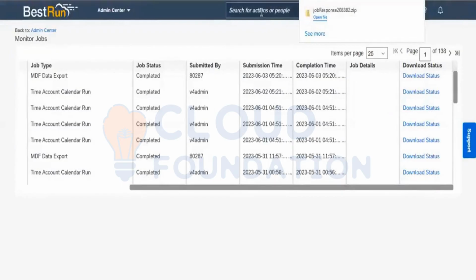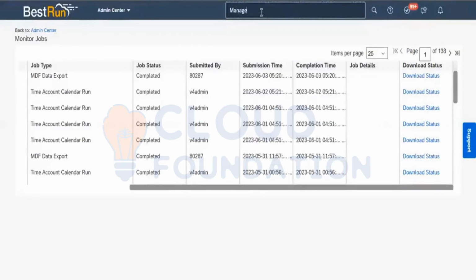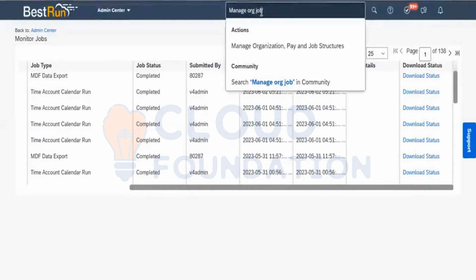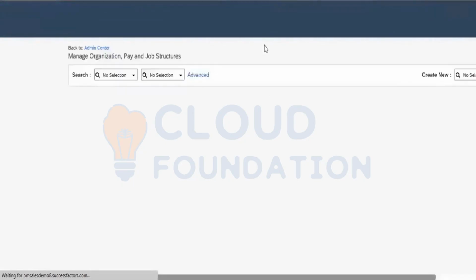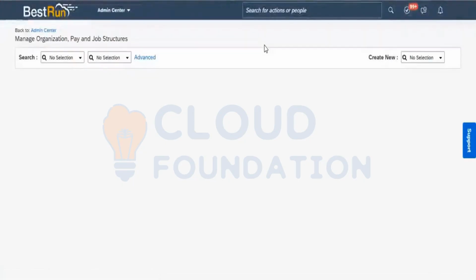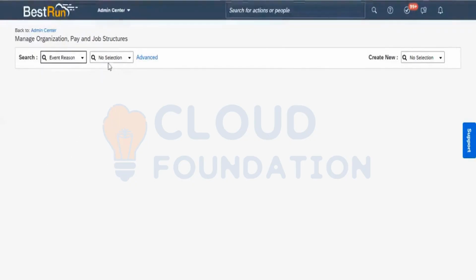Again, when I go here into manage of the pick structure, here we can go and see the event reasons which have already been created.